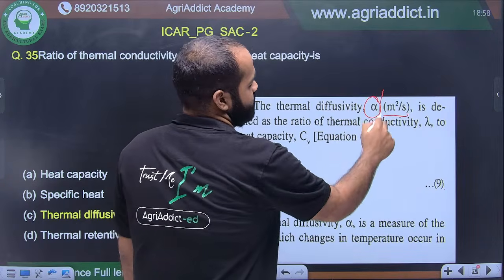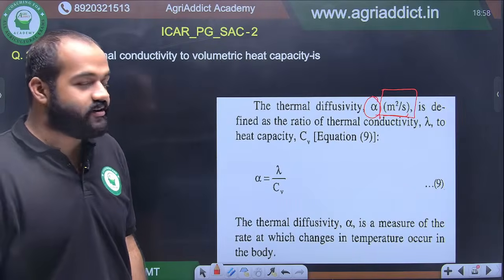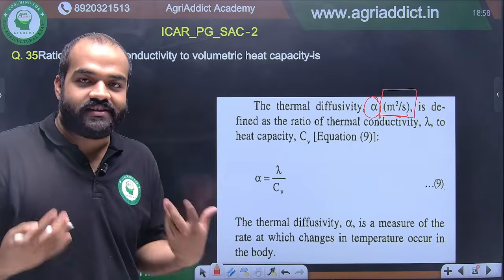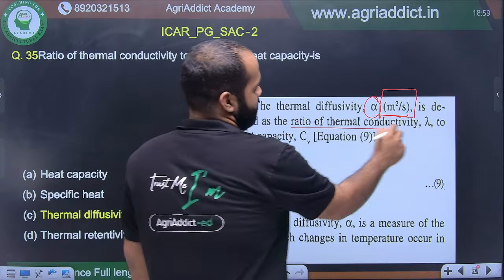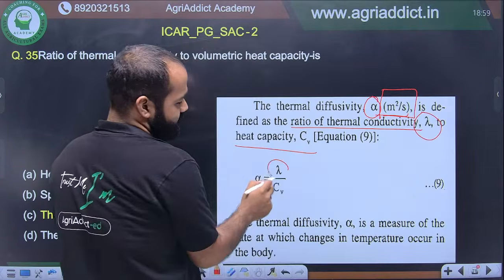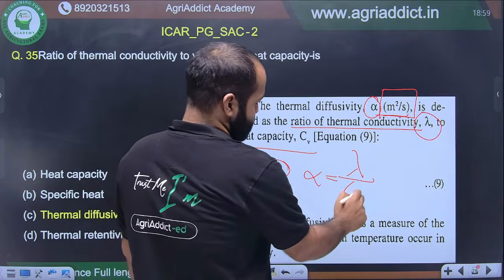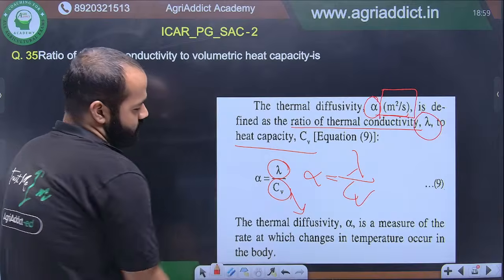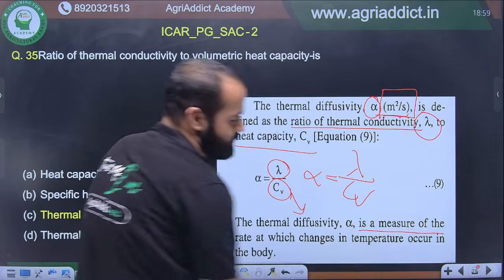Unit तो बहुत important है. Unit is very important. कहीं से भी unit पूछता है. They ask units all the time. So unit is very important. Now the definition, the ratio of thermal conductivity to heat capacity. इन दोनों का notations भी याद रखना. This is called lambda. This is CV. So alpha is equal to lambda by CV. This CV is nothing but volumetric heat capacity. It is a measure. इसका definition भी याद रखना, वो भी आ सकता है.